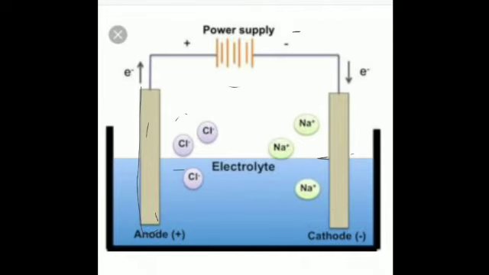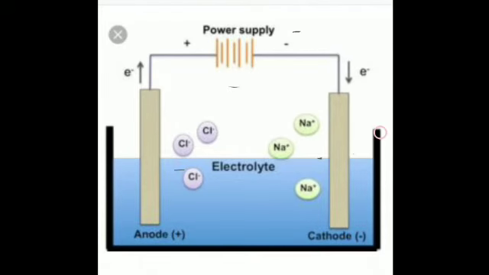When electricity is passed through this with the help of these electrodes, which are the conducting poles through which the current enters and leaves the electrolyte, what happens? The electrolyte, in this case sodium chloride, splits up into Cl minus and Na plus.